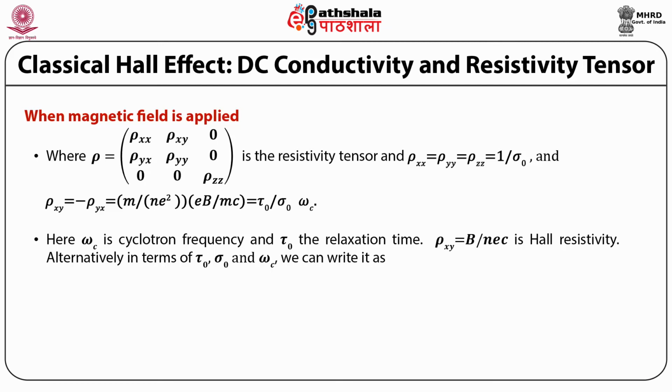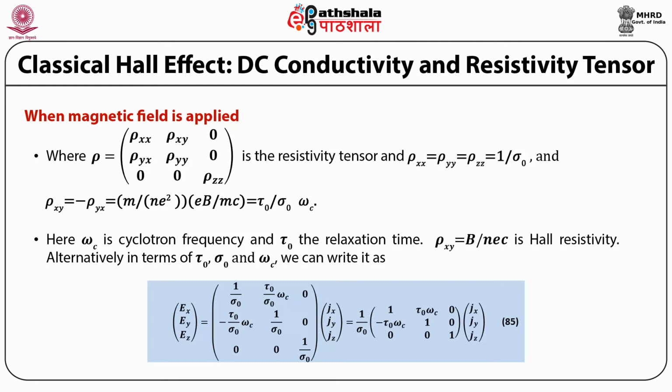Alternatively, in terms of tau 0, sigma 0 and omega c, we can write it as the column matrix Ex, Ey, Ez equal to 1 upon sigma 0 times the matrix 1, tau 0 omega c, 0; minus tau 0 omega c, 1, 0; 0, 0, 1, multiplied by the column matrix Jx, Jy, Jz, which is equal to 1 upon sigma 0 times the matrix 1, minus tau 0 omega c, 0; tau naught omega c, 1, 0; 0, 0, 1, multiplied by the 3 cross 1 matrix Jx, Jy, Jz.